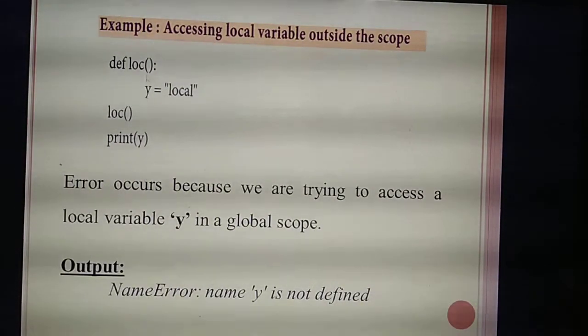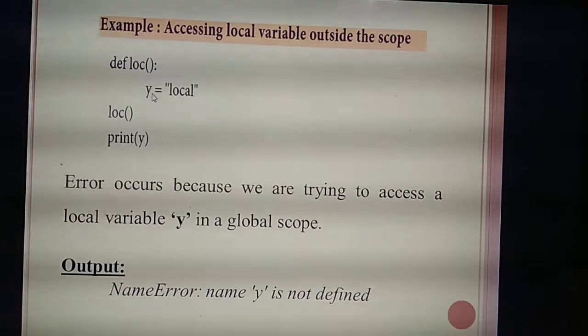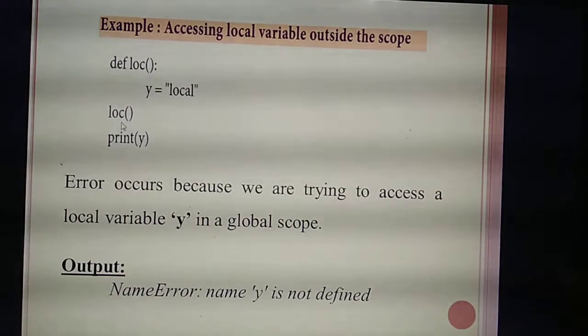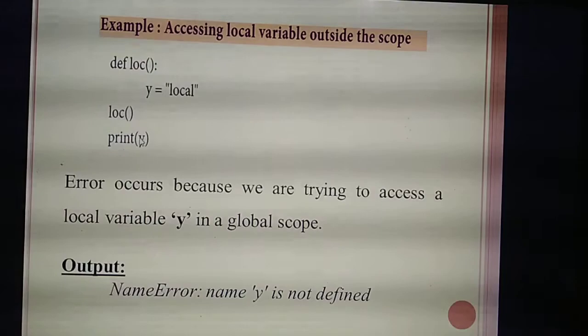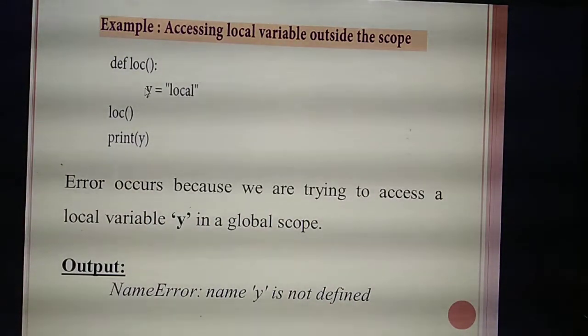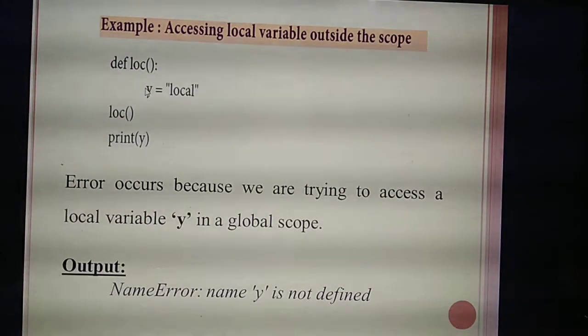So inside the function you are defining one variable. This variable we are calling as which variable? Local variable. Then you are calling the function. So the function block will get over till this. So after the function block, you are giving the statement print of y. Think and say, you are executing the program, whether you will get the output?